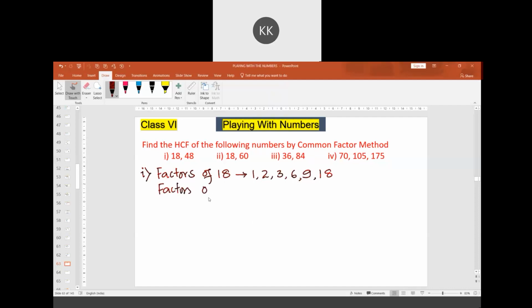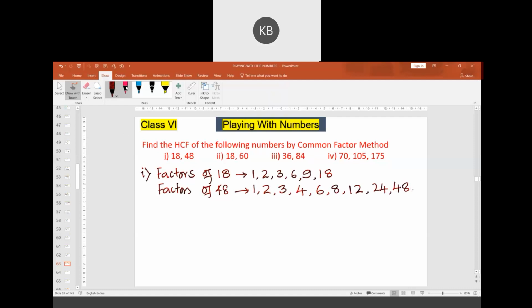Factors of 48 are 1, 2. Is it divisible by 3? Yes, it is. It is divisible by 4, 6, 8, 12, 24, and 48.